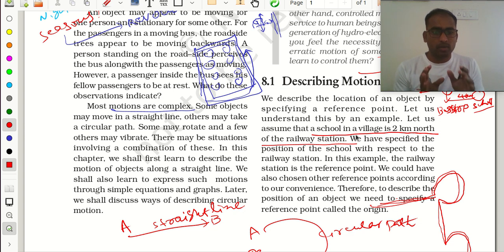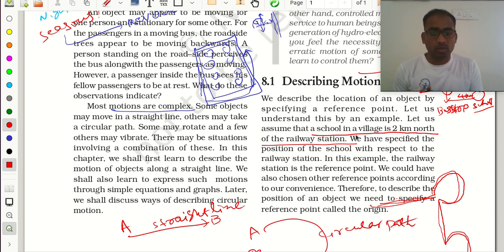So we found where our school is, at 2 kilometers from our railway station. Now here we are telling where our school is with respect to our railway station and the direction also. From the railway station in the north direction, if you come 2 kilometers, you will find my school. Is that right?